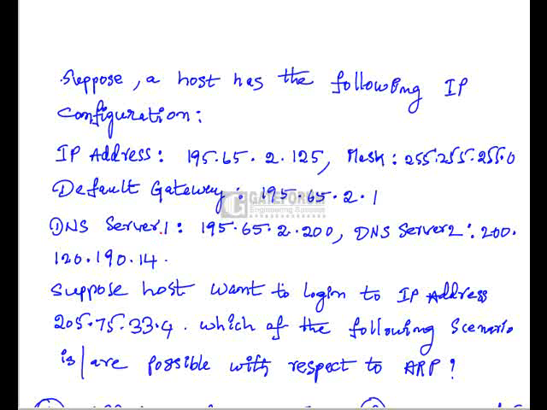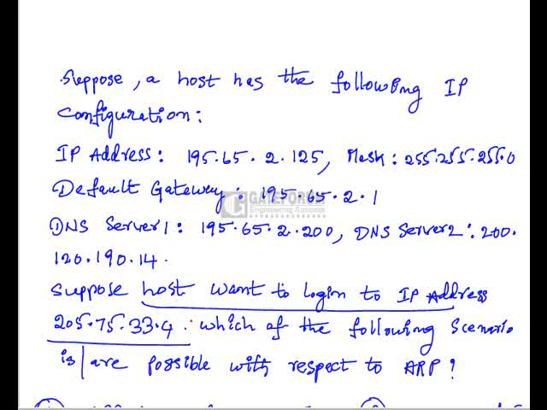205.75.33.4. Which of the following scenarios is possible with respect to ARP? So as far as ARP, that is address resolution protocol, is concerned, which scenario is possible? That's what the question is. Actually, the host IP configuration is given, and the host wants to log into the IP address 205.75.33.4.